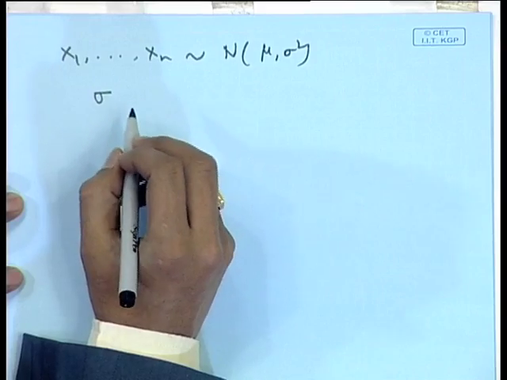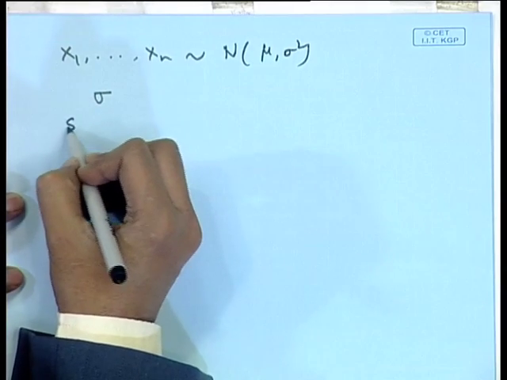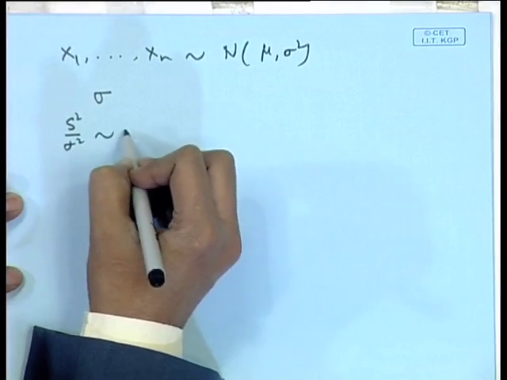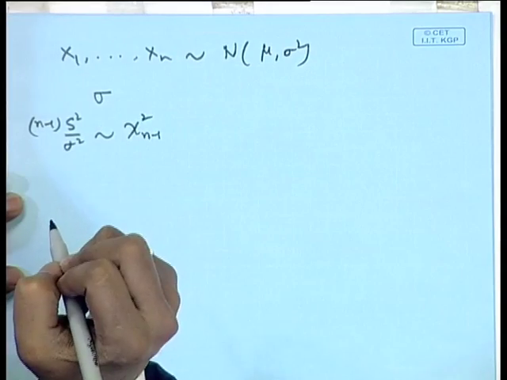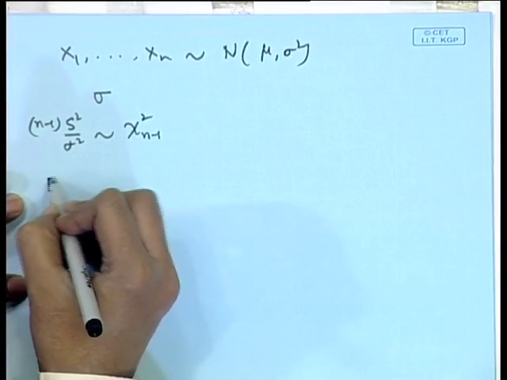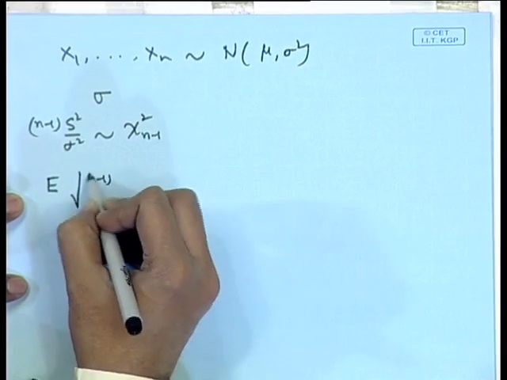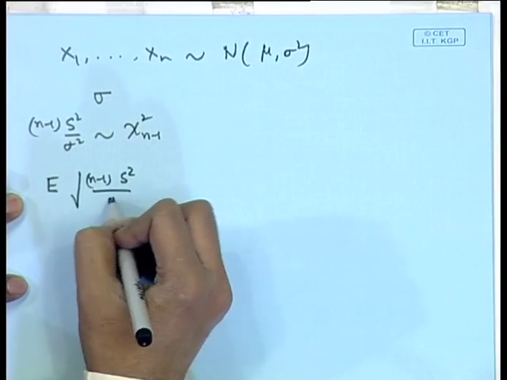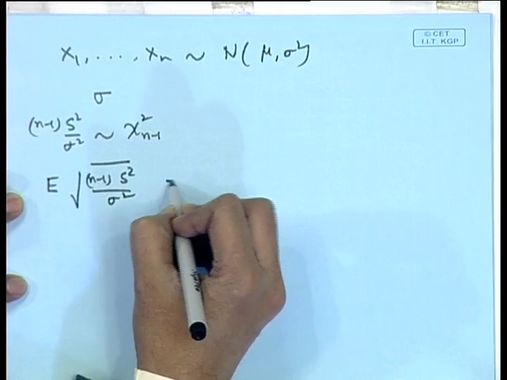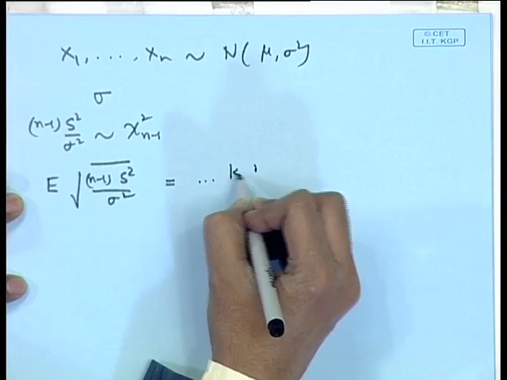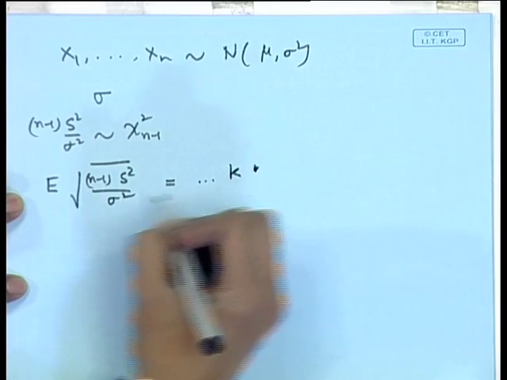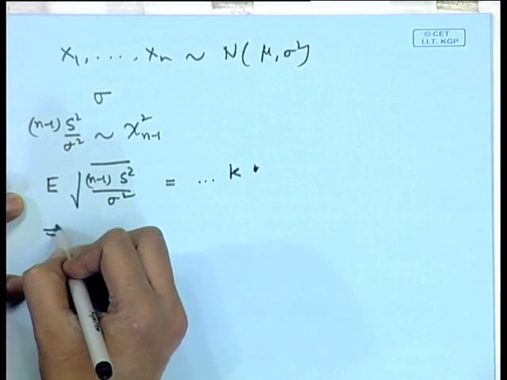Here we know that S square by sigma square follows chi square on n minus 1 degrees of freedom. So, we take expectation of the square root of this quantity and we obtain a multiple of a constant here. Now, we adjust that constant here.